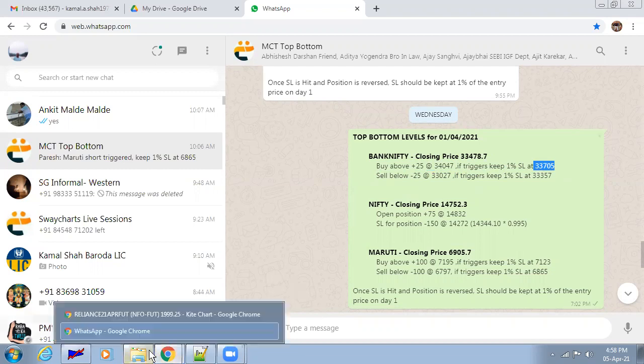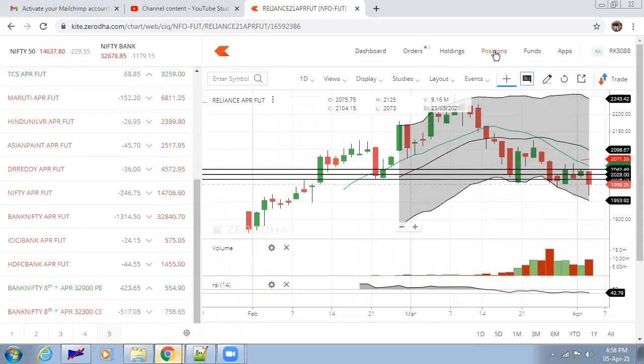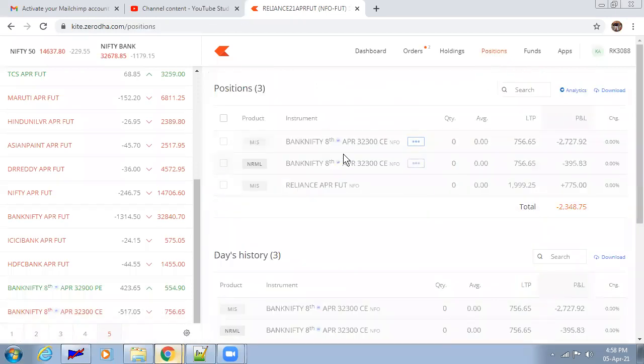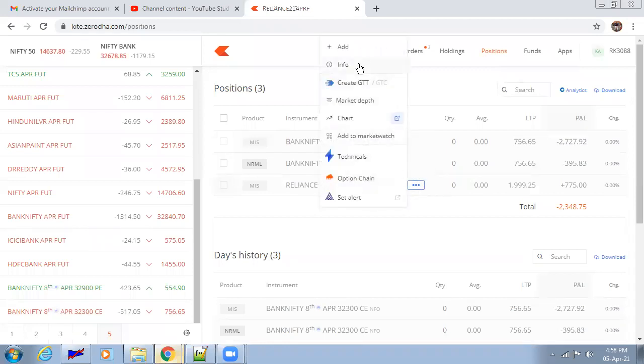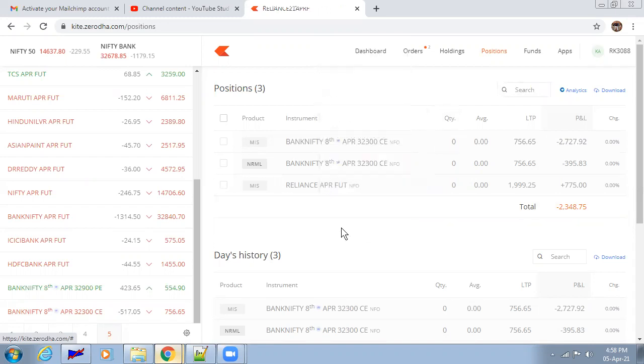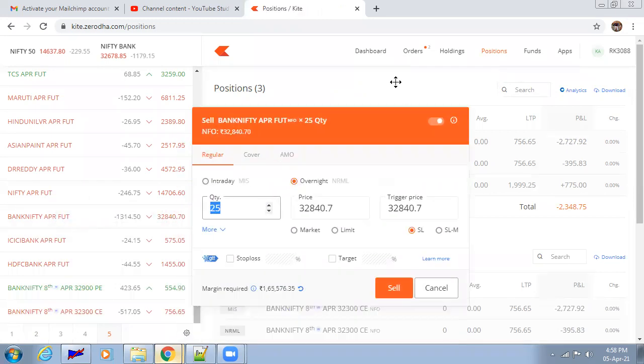So you need to go to your positions. Wherever you see a position, and you see Bank Nifty, consider this as your position out here, you go here and you say exit. So that is where you need to do it. Since there are no open positions here, I will not get any positions, but you need to say exit, and in exit this window will open up in front of you.